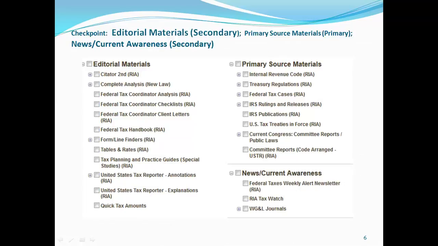This is the research screen from Checkpoint, and notice the primary source materials, but also notice the two components of secondary source materials: the editorial materials and news and current awareness. It's fine to use secondary source material as part of the research, but try to base conclusions on primary source.